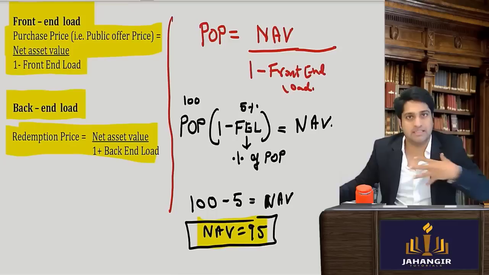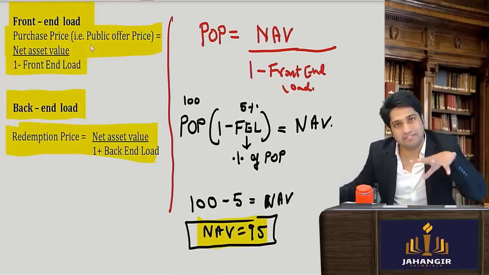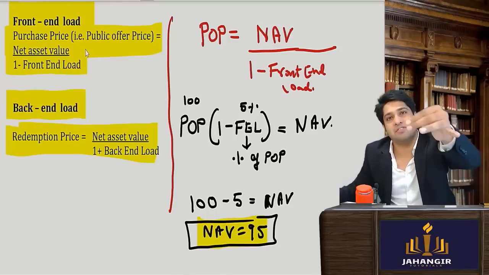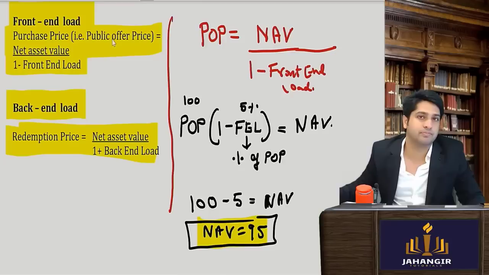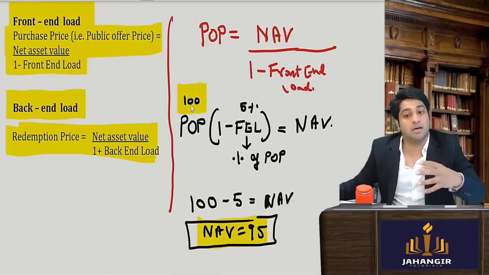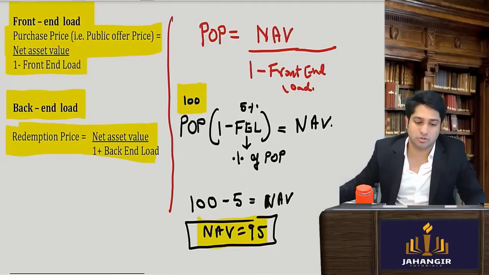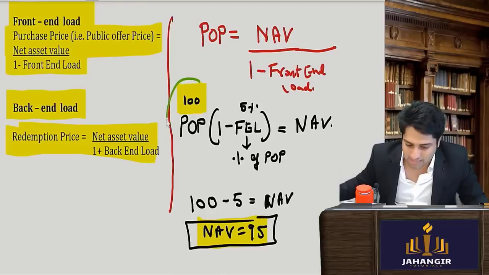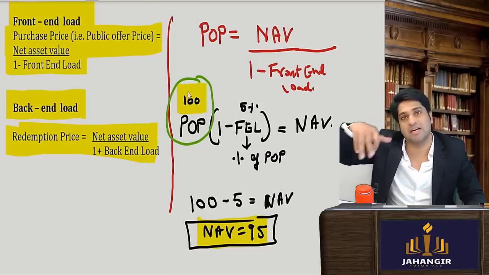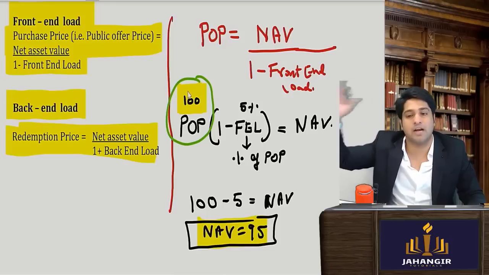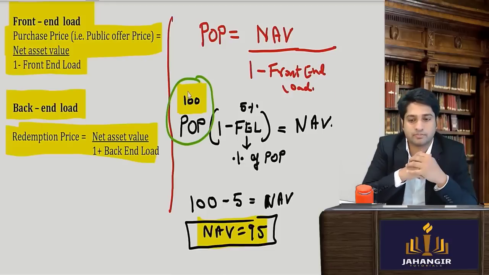What it means is, NAV is 95, but can I give 95 rupees and get that amount, or do I have to pay something more also? I have to pay the front end load also. So for them, the 100 rupees has to be paid. That 5 rupees commission also has to be paid, and any buyer will have to pay 100 rupees to get this. This 100 rupees includes the front end load. Have you understood this?